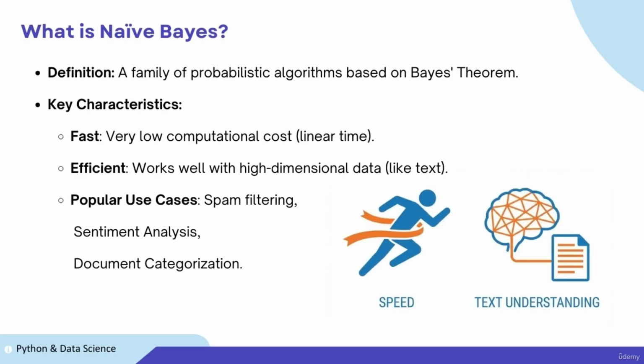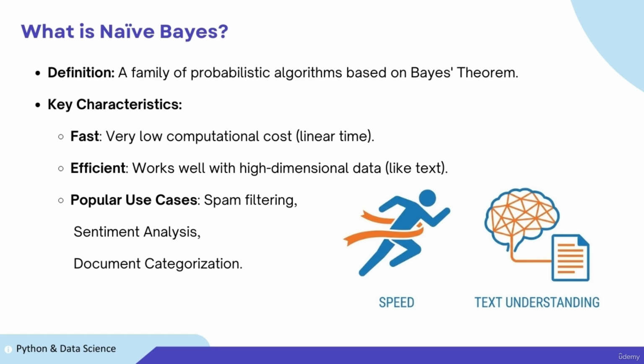So, what is naive Bayes? It's not just one algorithm, but a family of probabilistic algorithms based on Bayes' theorem. It has two superpowers that make it unique. First, speed. It has a very low computational cost. It works in linear time, meaning it remains instant even on massive datasets.